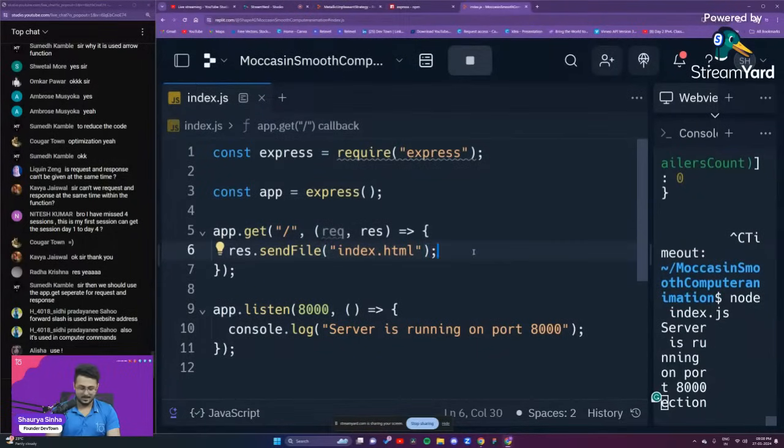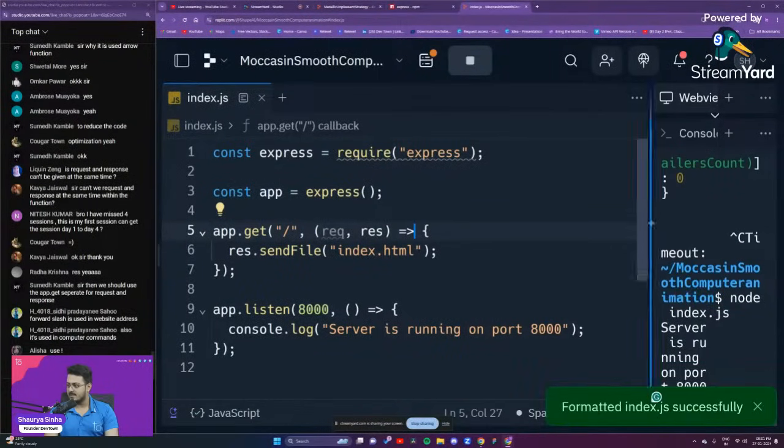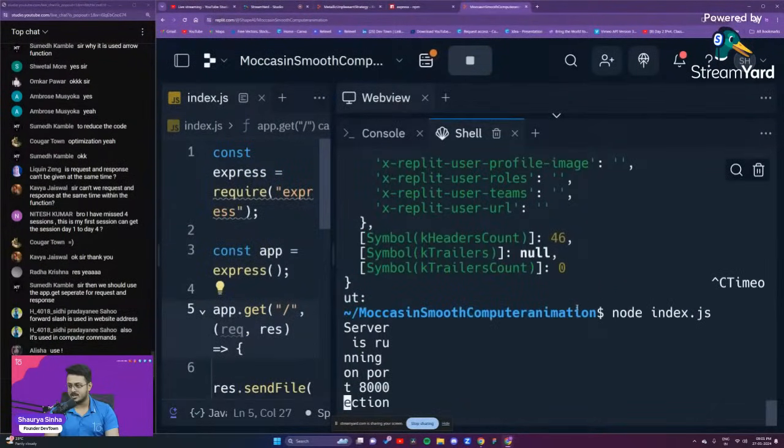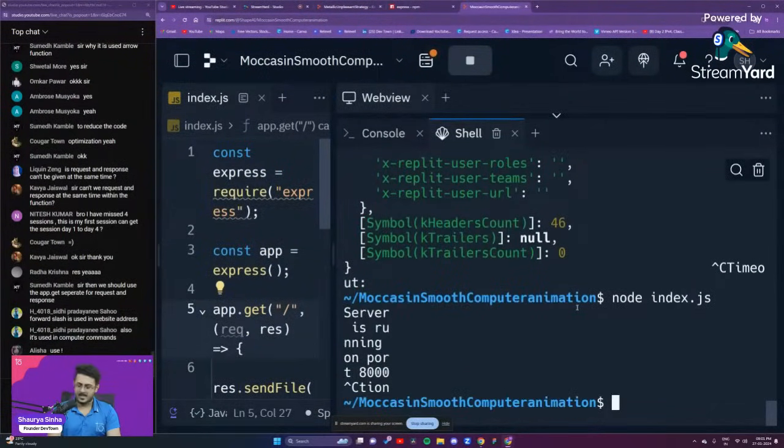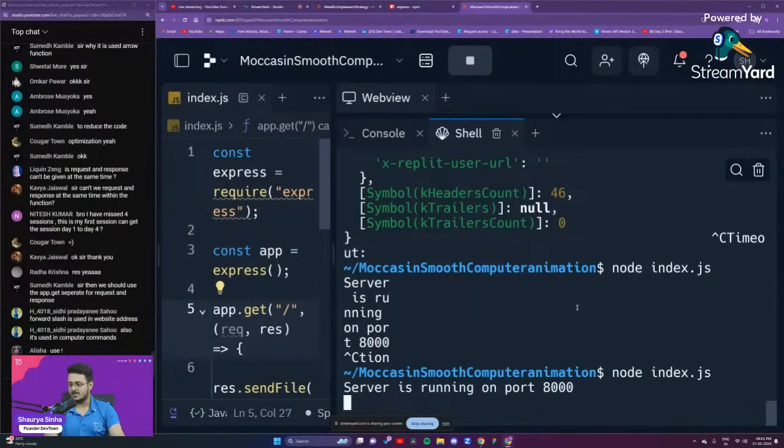This will not work for you. Okay, maybe not, but this is not going to work for you. I will explain that to you guys as well. I'm saving this. I will restart my server once again, guys. I made some changes, so I have to stop my server and restart it. There's a very high probability this is not going to work. I'll explain why it is not working as well. Do not worry about it.